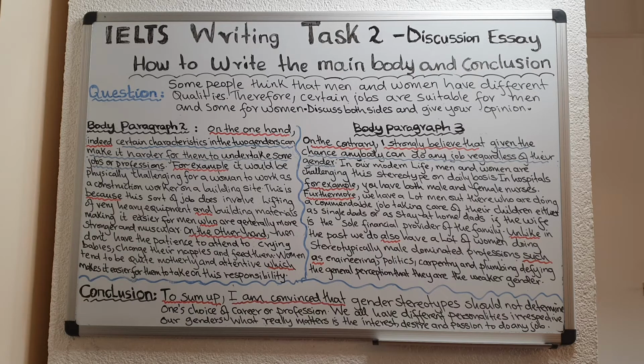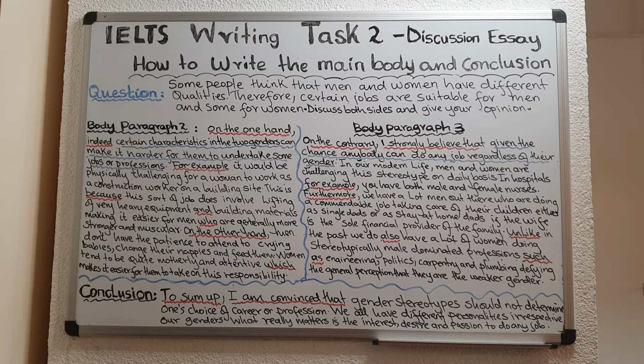Okay? Now, when it comes to your writing task 2, the very first thing that you should do once you receive your question is to read it. Make sure you read it, analyze it, make sure you understand it. In this case, our question is, some people think that men and women have different qualities.